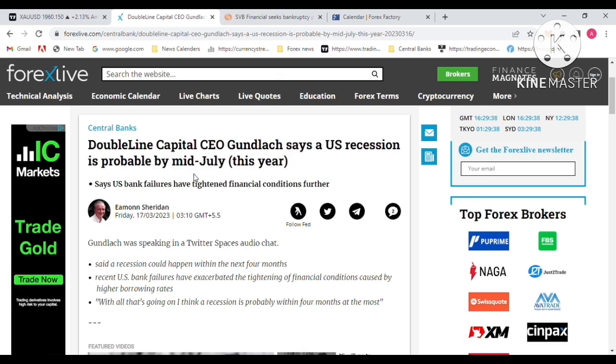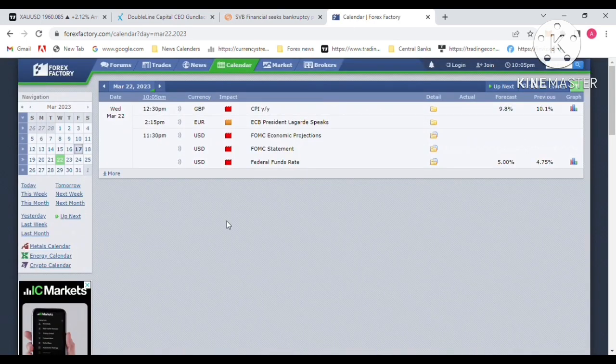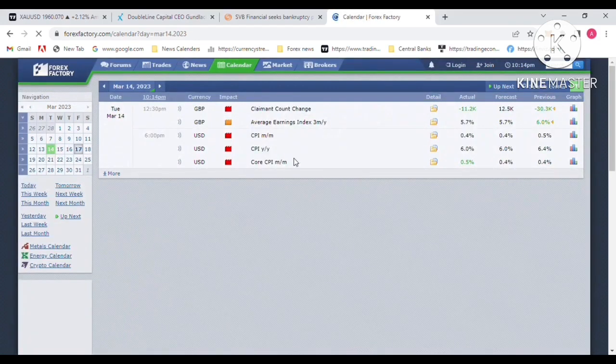So the recession is probably continuing. That's what Forex Live mentioned. That's the economic data. Now I move to Forex Factory. What is going on in the economic data?